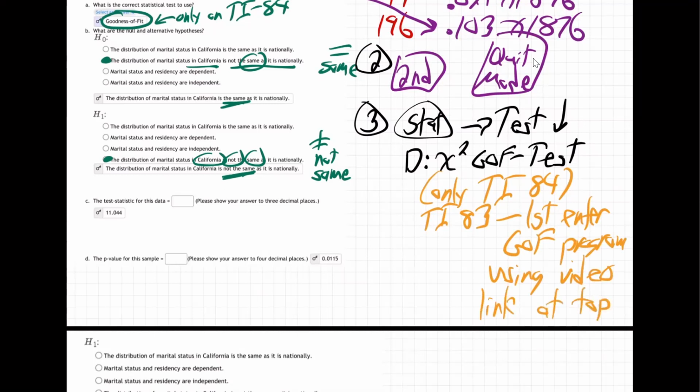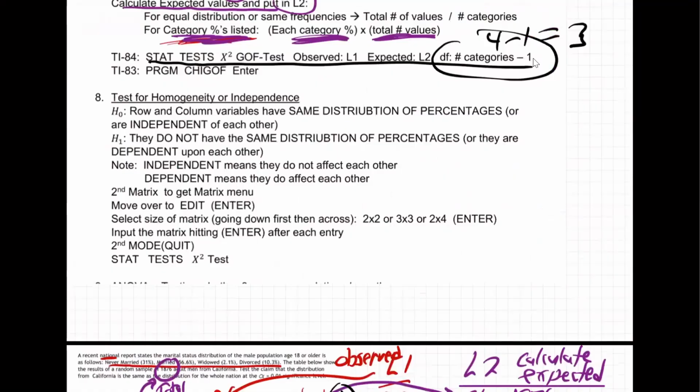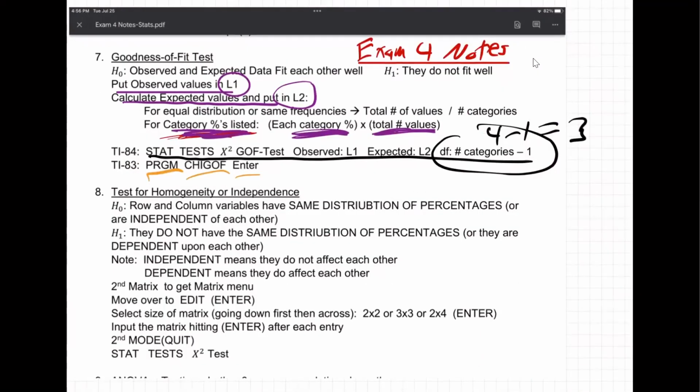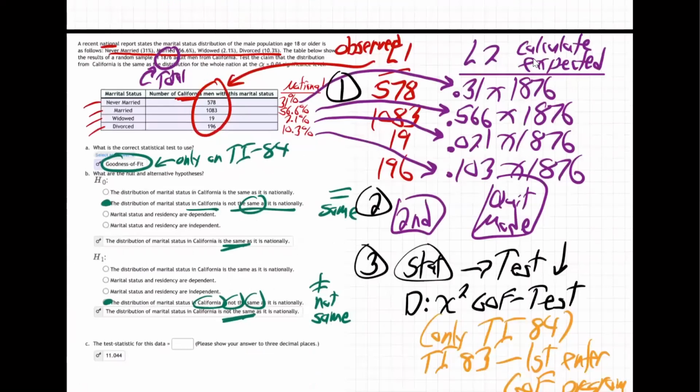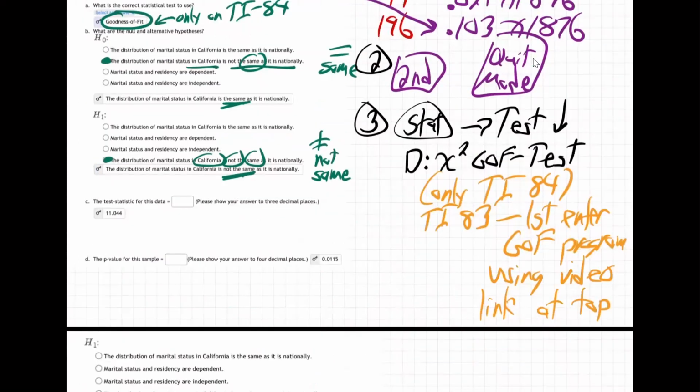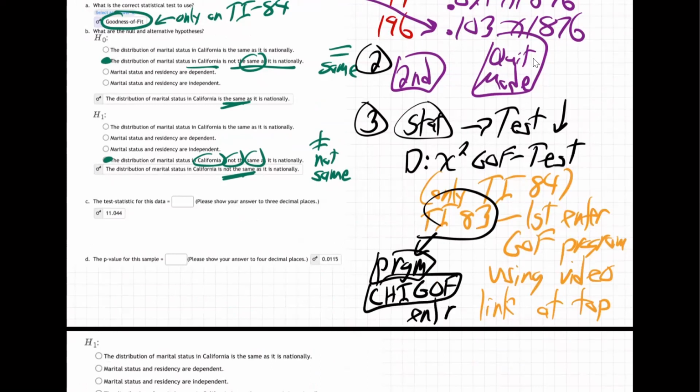Put that program in, and then for the TI-83, you'll just hit the PRGM button, which is right in the middle of the top, and you'll choose the chi-squared goodness of fit, and you'll hit enter. So that's what the TI-83 does, after you first have to enter that program using the link at the top.